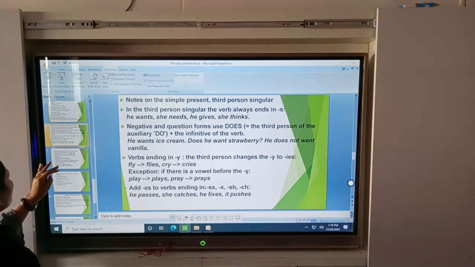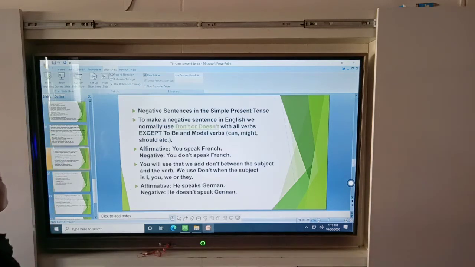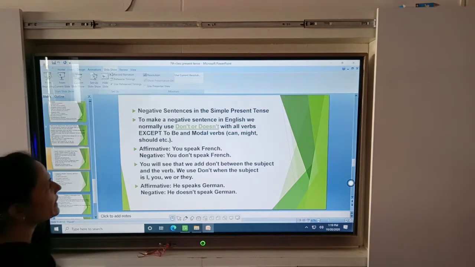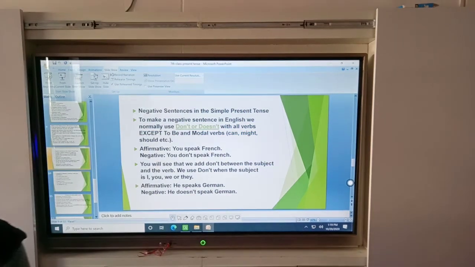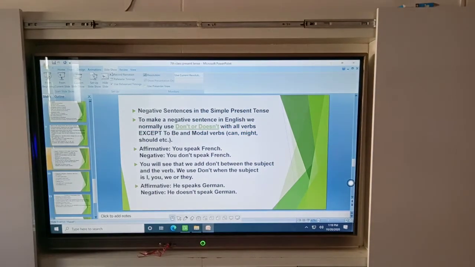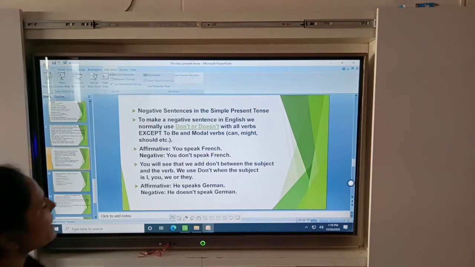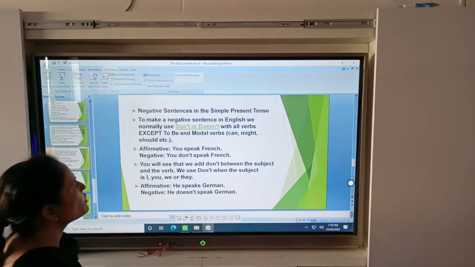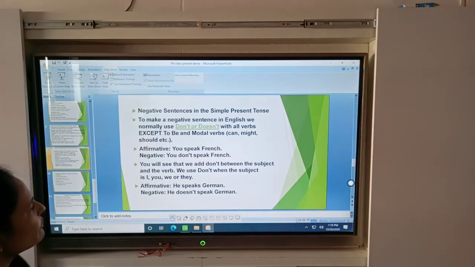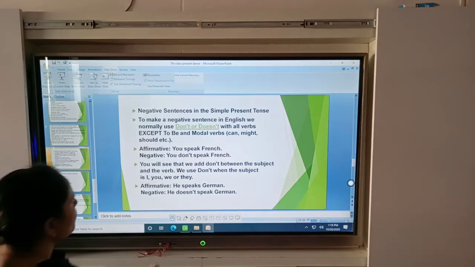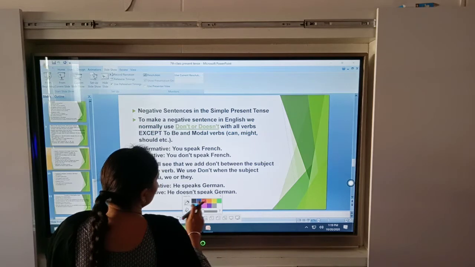Yes, now you will learn the formation of the negative sentence. How do you write the simple present tense in a negative form? Okay, beta. To make a negative sentence in English, we normally use don't or doesn't with the verb. Okay, beta. I already told you about this.